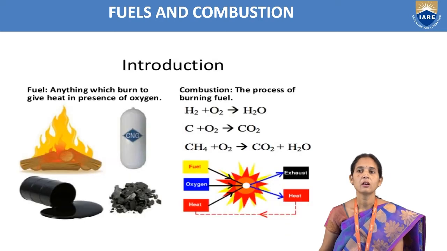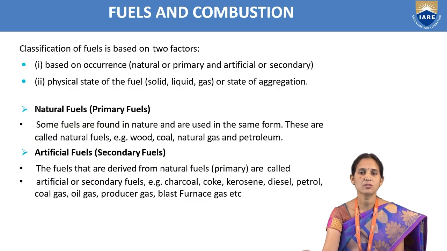So in this diagram, we can observe clearly that we are taking examples like crude oil, CNG gas, and wood. All these are different kinds of fuels. So when we are burning these fuels, they produce a large amount of heat along with the combustion products.